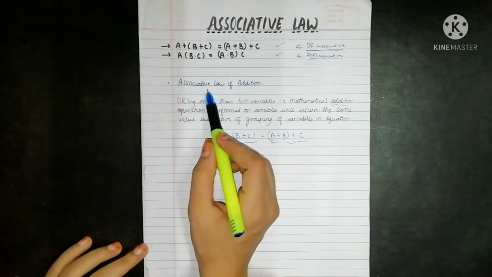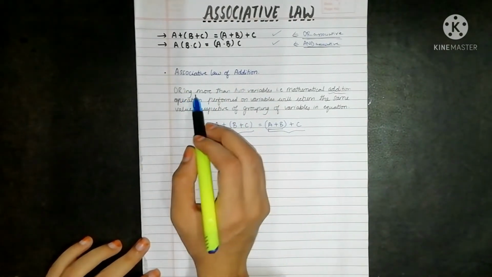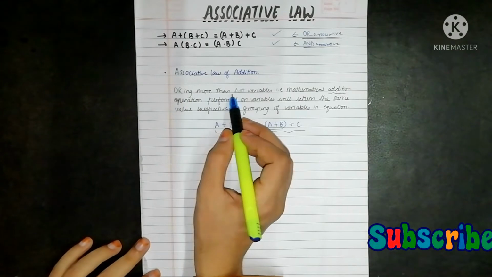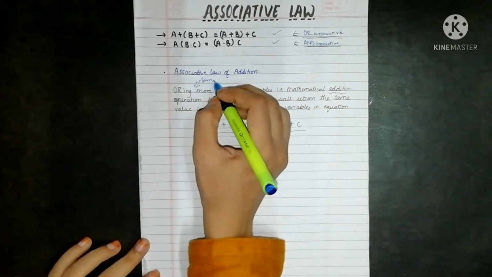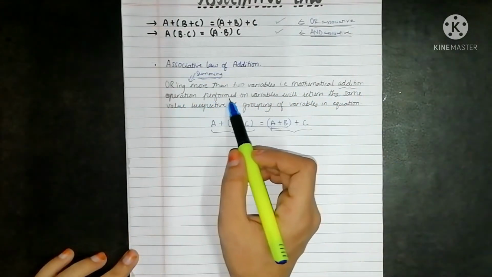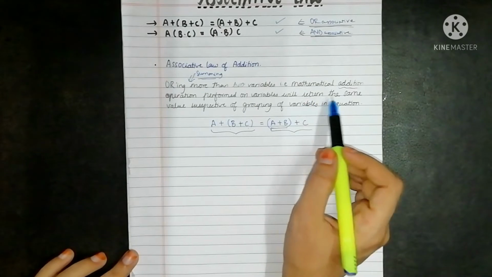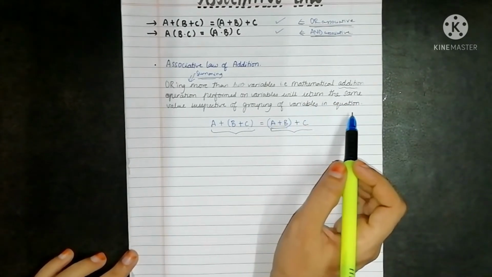So the first is the associative law of addition. As you can see, the statement for this law is: ORing more than two variables, that is, the mathematical addition operation performed on variables, will return the same value irrespective of the grouping of variables in the equation.